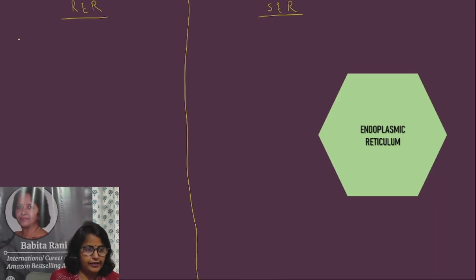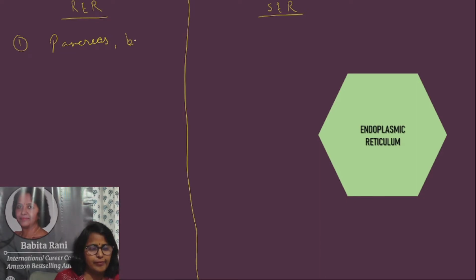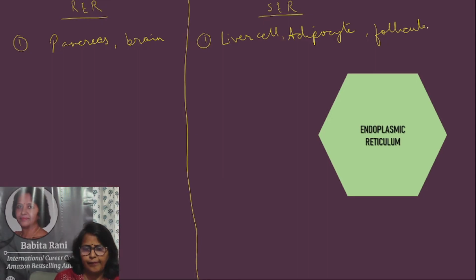Let us see first the location. It is present in pancreas. More of it is present in pancreas and brain. More is present in liver cell, adipocyte, follicular cells, and Leydig cell.